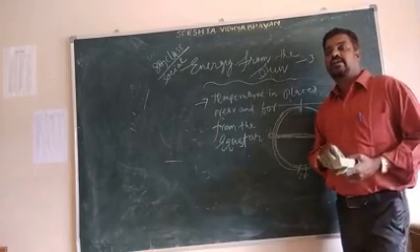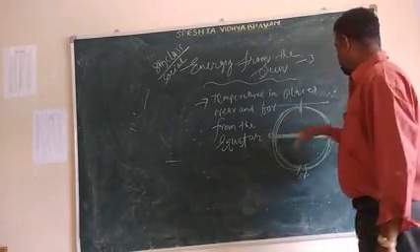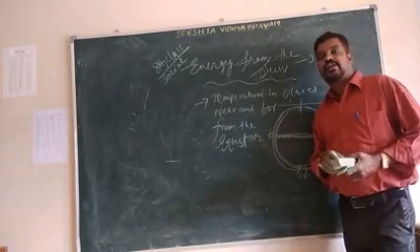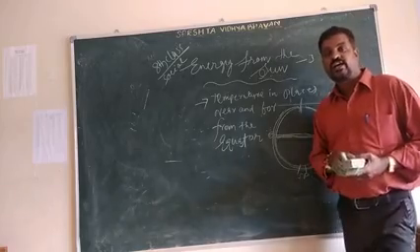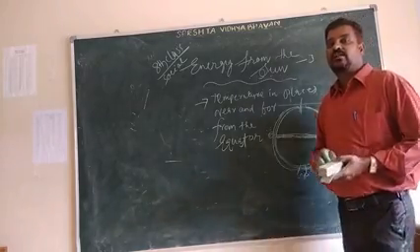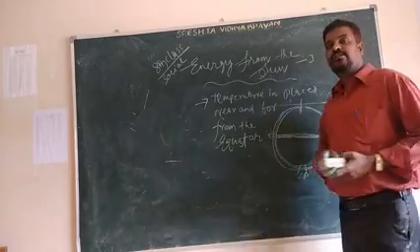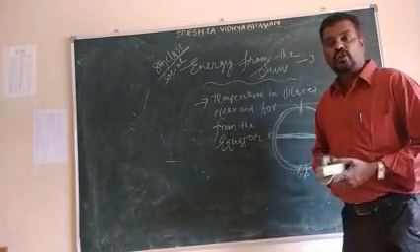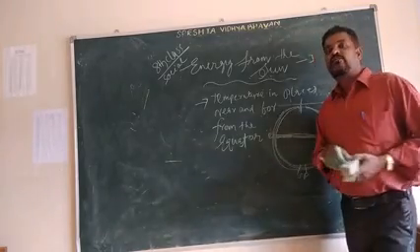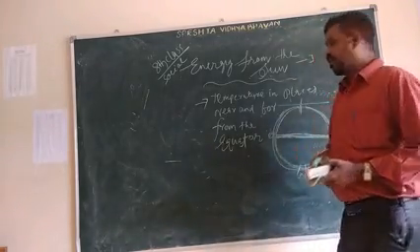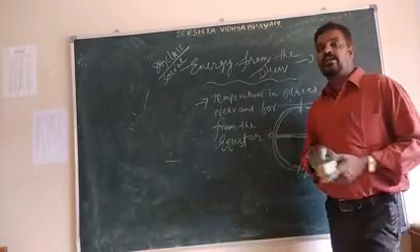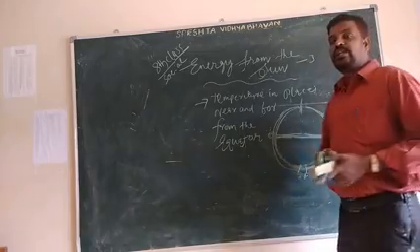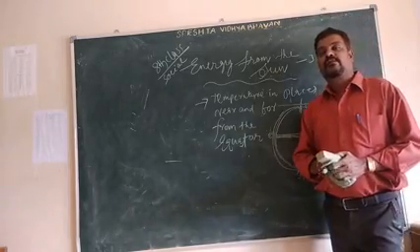Some countries located here: South America, Africa, South India, Indonesia are near the equator. These places have a very hot climate because they are located at 0-degree latitude, the equator.